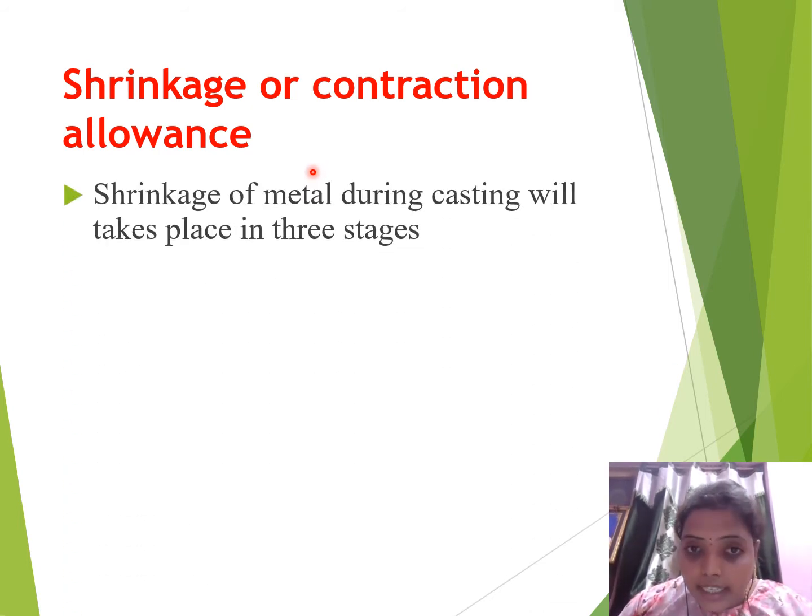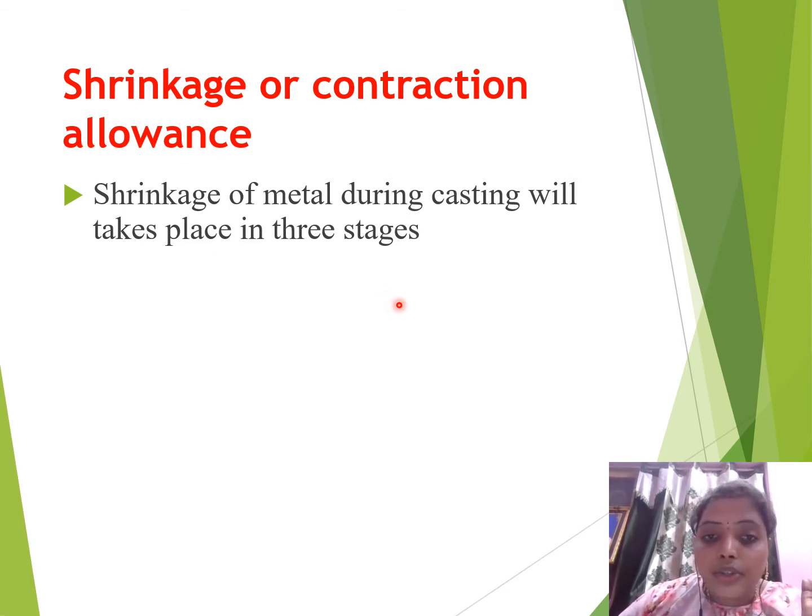Shrinkage of metal during casting will take place in 3 stages. The molten metal enters the mold cavity from the pouring basin through the sprue and runner, and afterwards it enters the mold cavity. By this process the solidification will take place in different stages.